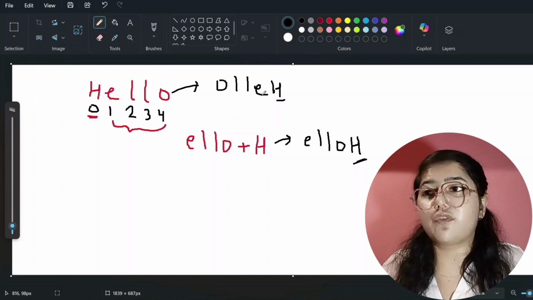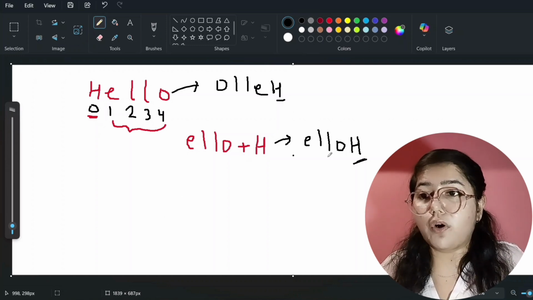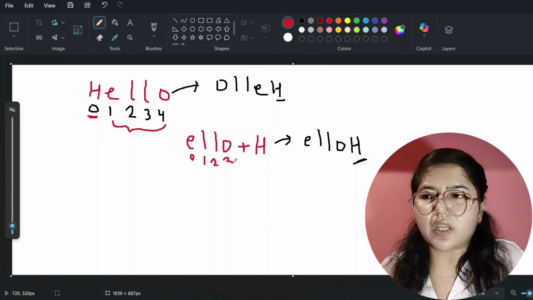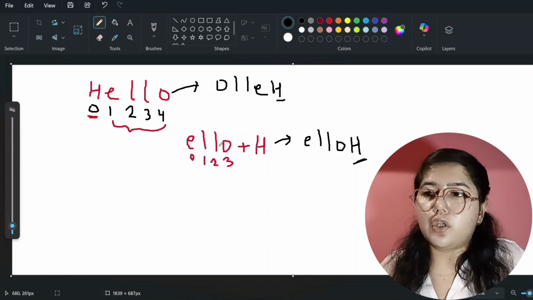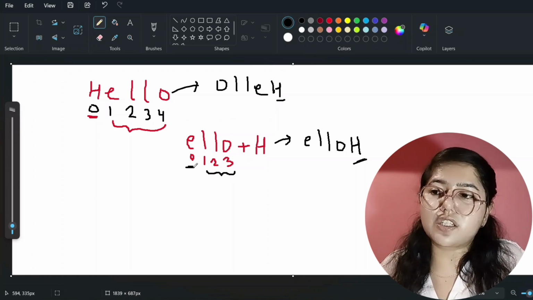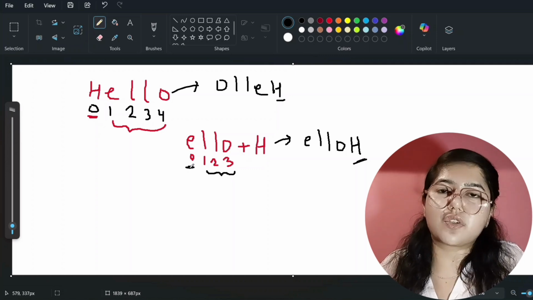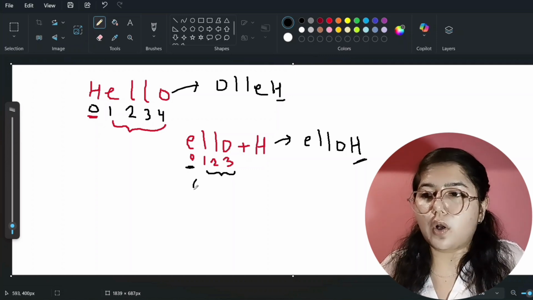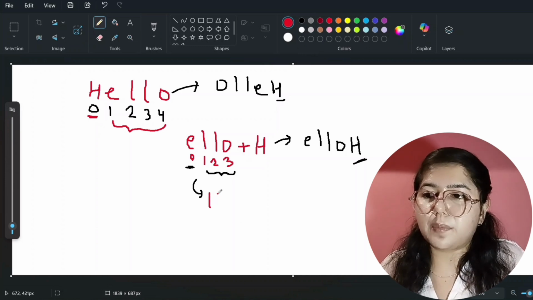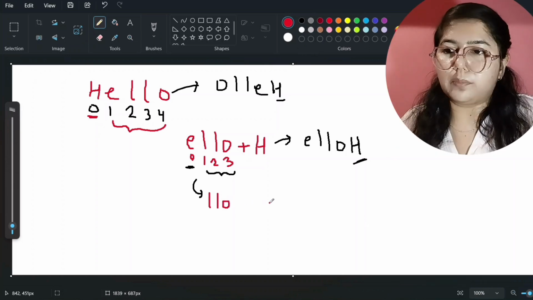So for that, I have to again tell my code editor what will be the index number for this. Its index numbers will be 0, 1, 2 and 3, right? So now you can ignore the 0th index character and only call for 1, 2 and 3, and you can add the 0th index character at the end of your string, okay. So it will call again for the smaller instance, right? And now the answer will be LLO, okay.